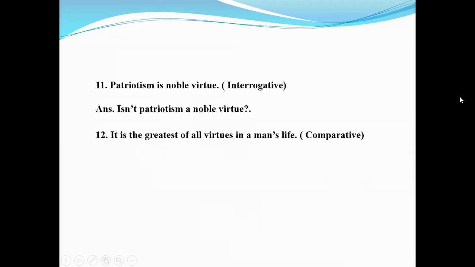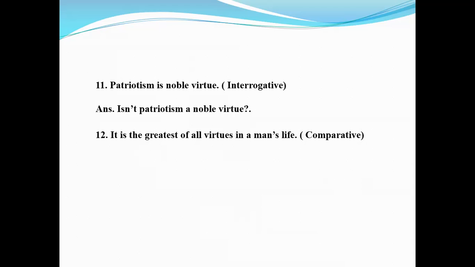Number 12. It is the greatest of all virtues in a man's life. Make it comparative. It is the greatest of all virtues in a man's life is an example of superlative because the greatest is the superlative form of great. We know great is positive degree, greater is comparative, and greatest is superlative.